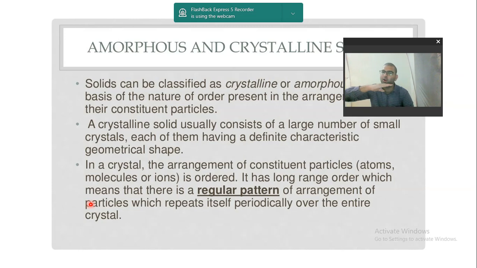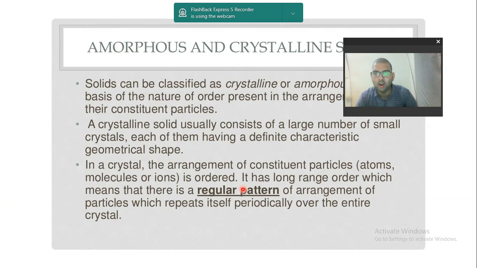Order means what? A particular order is there. It means 6, again 6, again 6, again 6, or 6 2 6 2 6 2, or 1 2 3 4. It is also an order. It is increasing order or decreasing order, or there must be some progression. Okay. So in a crystal, the arrangement of constituent particles is ordered. It has long range order. Long range order means for a very long range it is following the same pattern. There is a regular pattern of arrangement of particles which repeats itself periodically over the entire crystal. So 6 2 6 2 6 2, it is getting repeated.